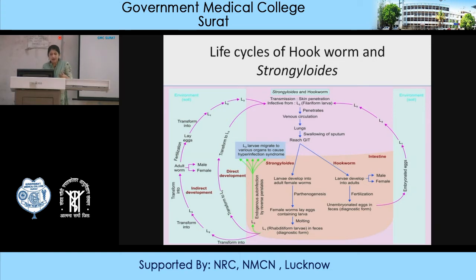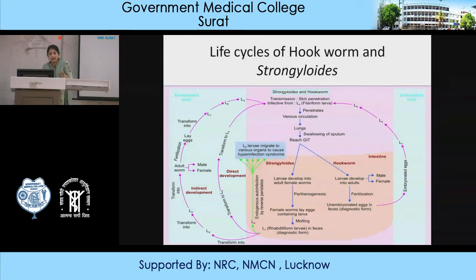And in the L3, sometimes, Strongyloides has three types of cycles. If the larva comes out from the intestine through the fecal matter and enters the soil environment, then in the soil it undergoes the L2 stage, then the L3 stage, and is converted into the filariform larva. This filariform larva undergoes certain maturation and is converted into the adult female worm.